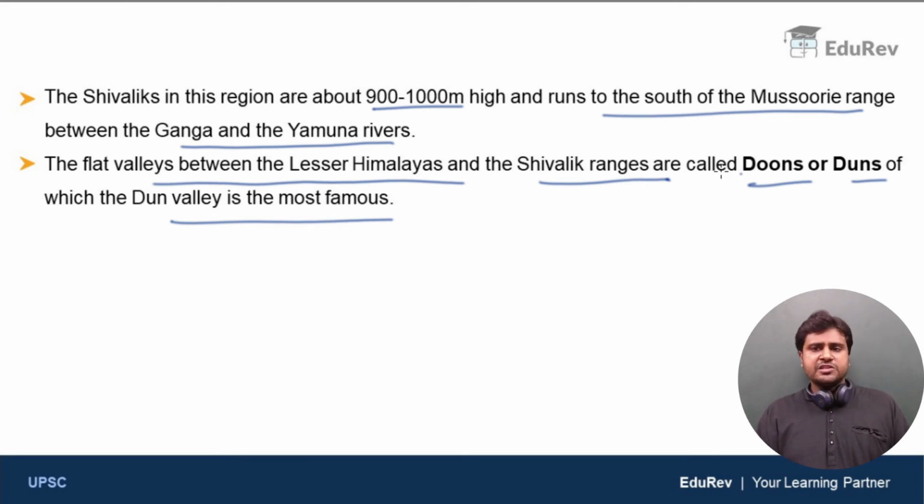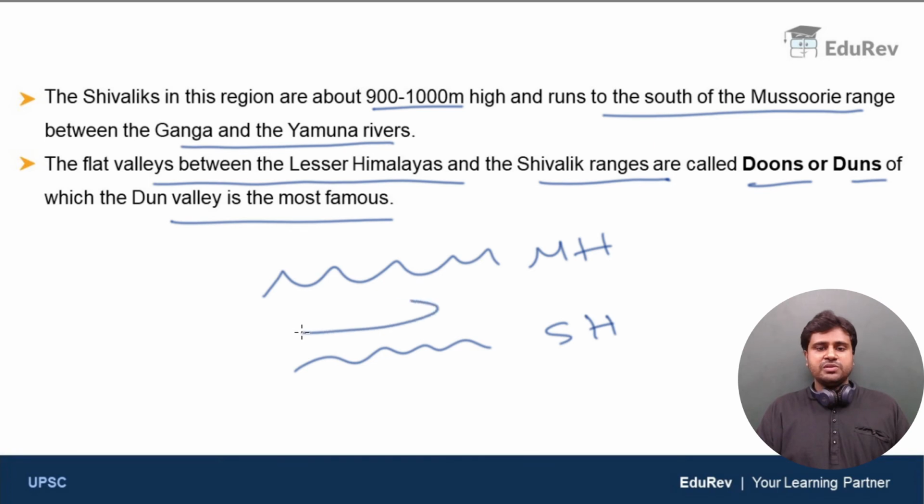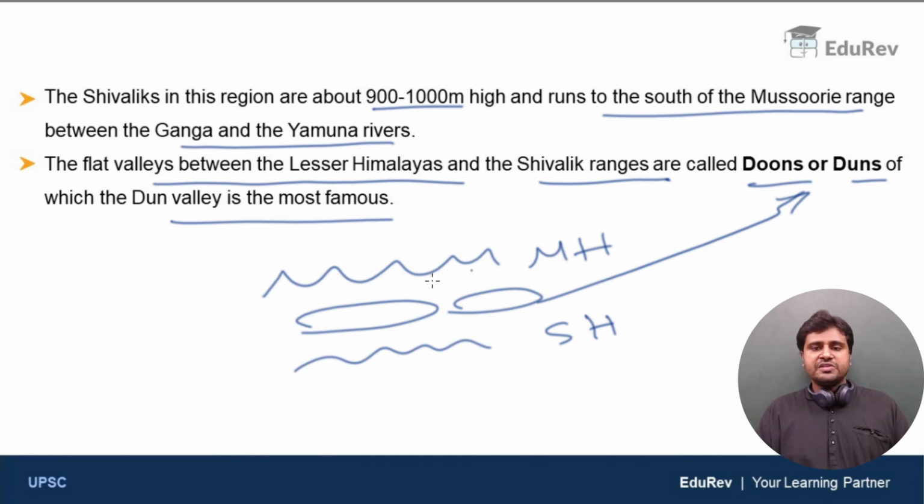So we already discussed all these things while we discussed the Shivalik mountains. So if you have any doubt here, kindly refer to my video on Shivaliks and then come back to this, you'll get a lot of clarity. So while discussing Shivaliks, we have discussed that between the middle Himalayas and Shivalik hills, we have some flat valleys which are called dunes or duns. We also discussed how these flat valleys are formed.